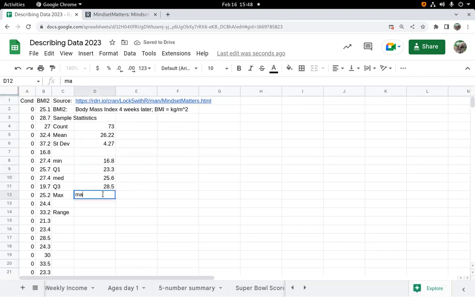Max. It's equals max. And then we can use these numbers to draw the box plot. So these 5 numbers right here, what we call the 5-number summary. Range is another measure of variation, and that is just the maximum value minus the minimum value.